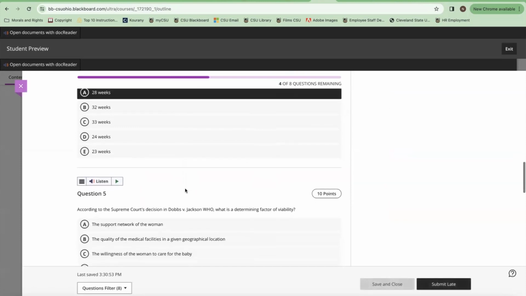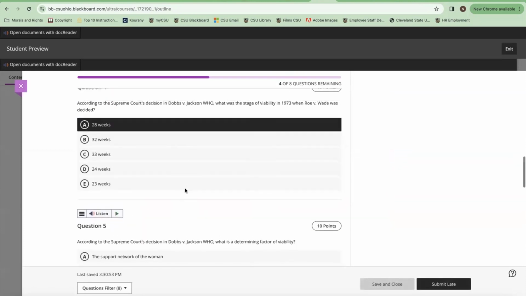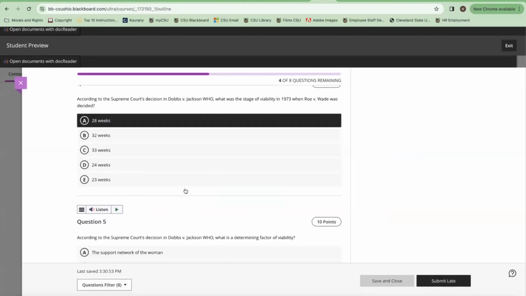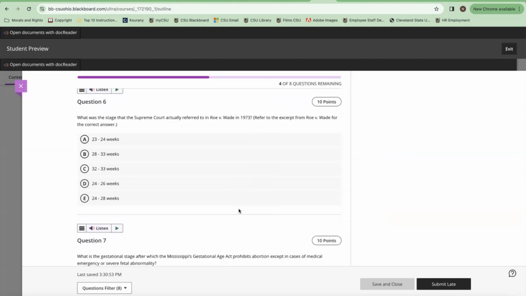And I'm asking you this question because I really want you to compare what they're saying here to what was really said in Roe versus Wade. So let me then go up to this question. So here's the question that will require comparing what this decision was saying about Roe versus Wade to what was actually said in Roe versus Wade.